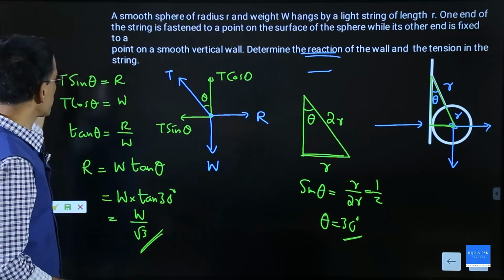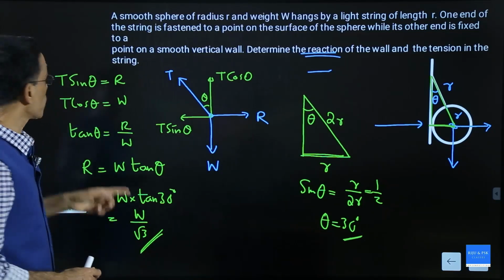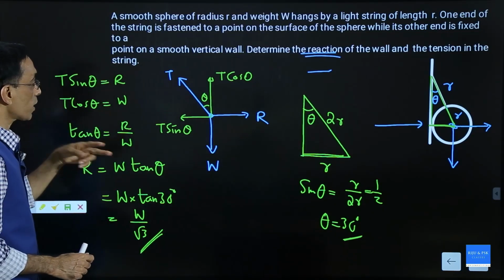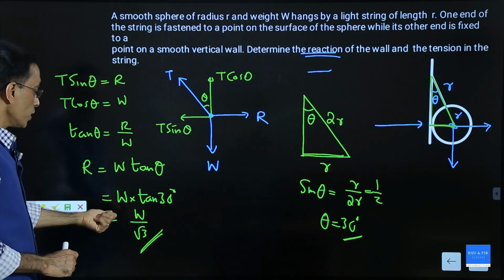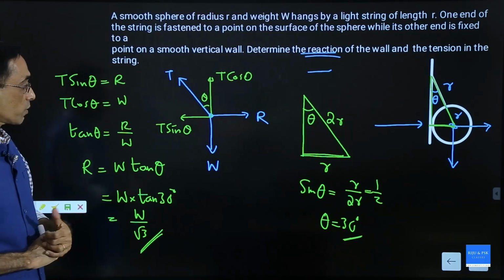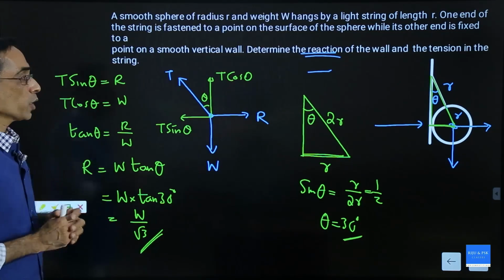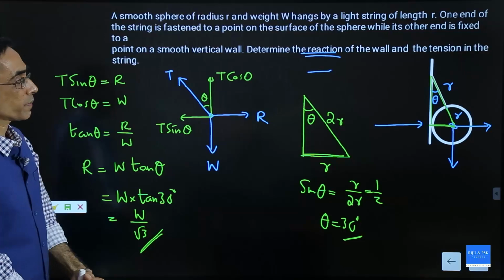If you want tension, you can substitute that here. Tension will be equal to sin theta by r, that is equal to 2 times the reaction, 2W by root 3. Tension will be equal to 2W by root 3. So this is also possible.